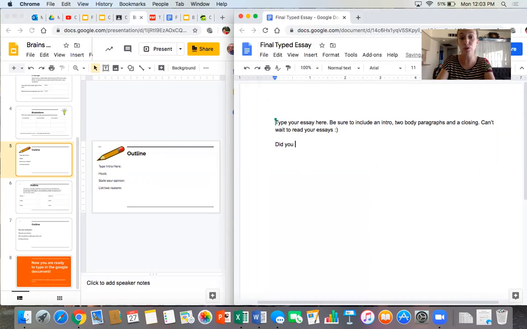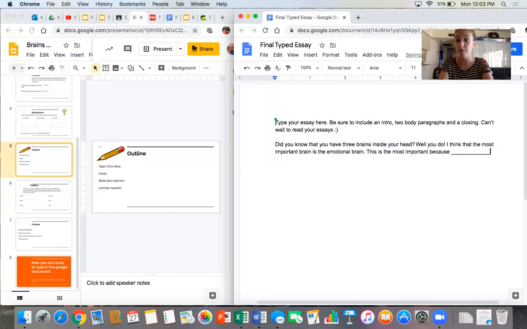So now when I go in here and I start to type, I can just start to type. Did you know that you have 3 brains inside your head? Well, you do. I think that the most important brain is the emotional brain. This is the most important because, and then I would list my 2 reasons here, blank and blank, and then I can start my next paragraph.